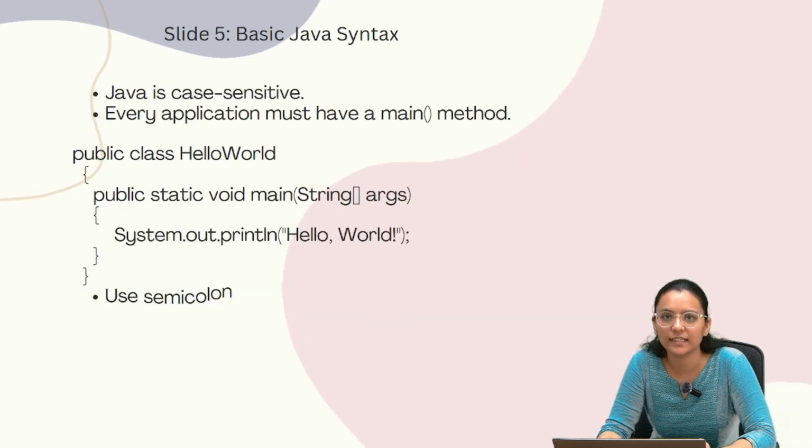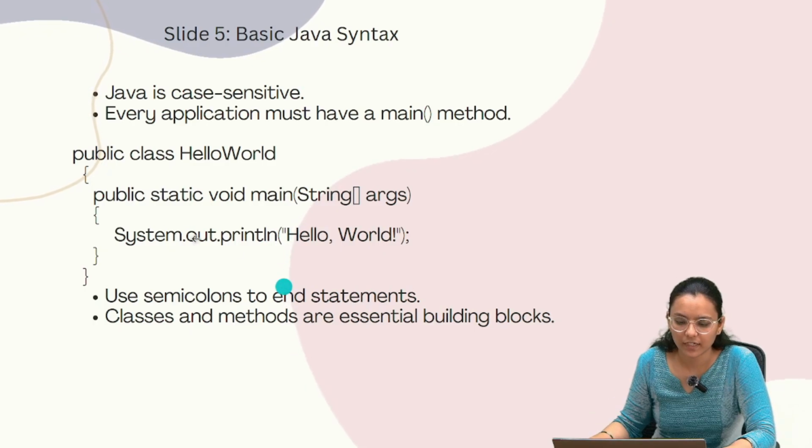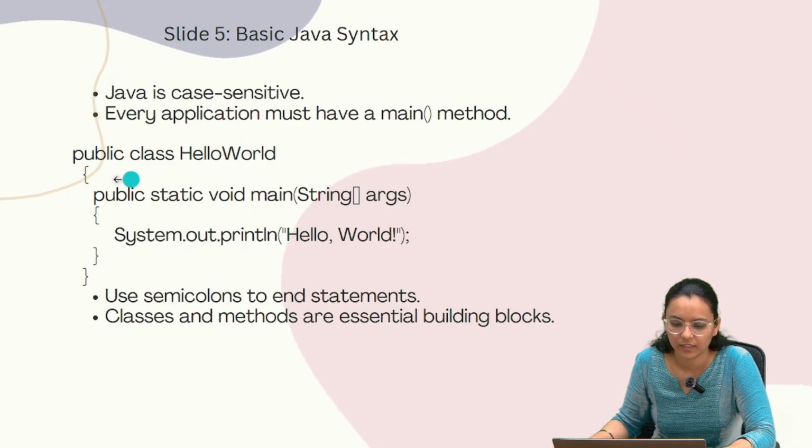Here is the basic syntax of Java. Java is a case-sensitive language. Every application must have a main method. So here we write our first program: public class HelloWorld. HelloWorld is the class name. Then the curly bracket is opened. After that we create the main method. The main method is public static void main(String[] args). Then we open the curly bracket and write System.out.println, and in brackets, "Hello World".